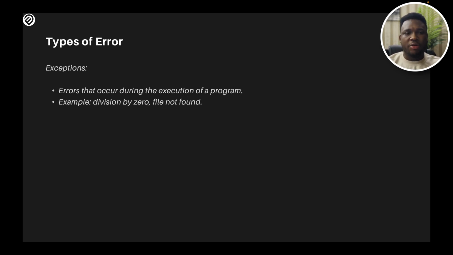The second kind of error that you might have is the exceptions. Errors that occur during the execution of a program are called exceptions. Some of it is division by zero, file not found, and some of these are typical errors you could have. The division by zero is obvious. If you do 2 divided by 0, you're going to get a math error if you're using a calculator. And if you're working on Python, because it's not possible to do any number divided by 0, you're going to get the division by 0 error, which is a common error people have, especially when they're trying to do some mathematical calculations. They have the file not found, you put in a file that doesn't exist, you could have that error thrown. You could also have the value error and so on and so forth.